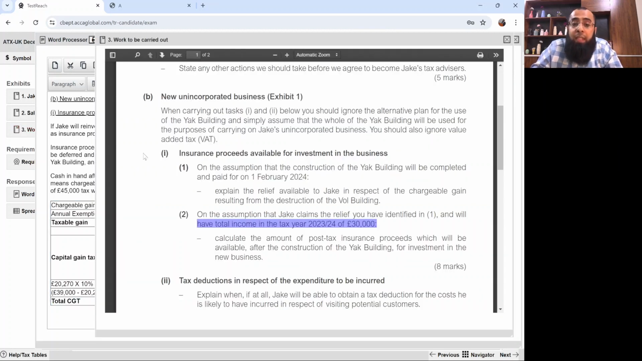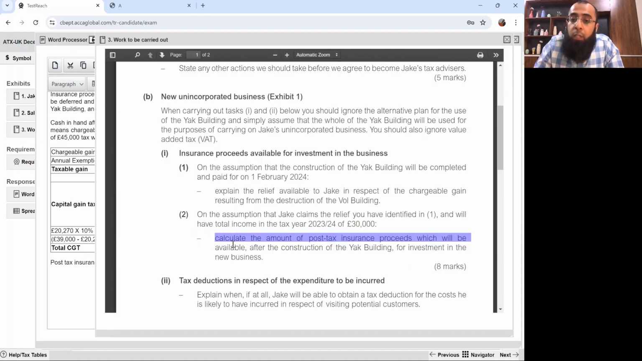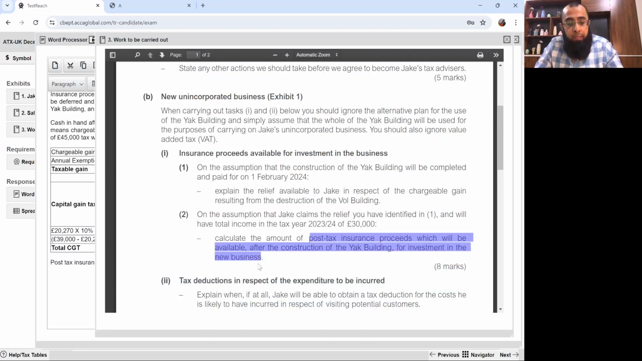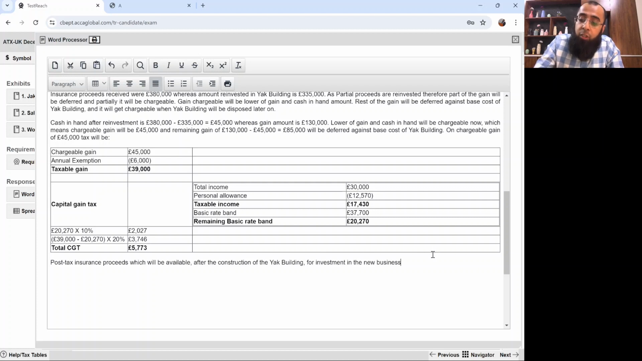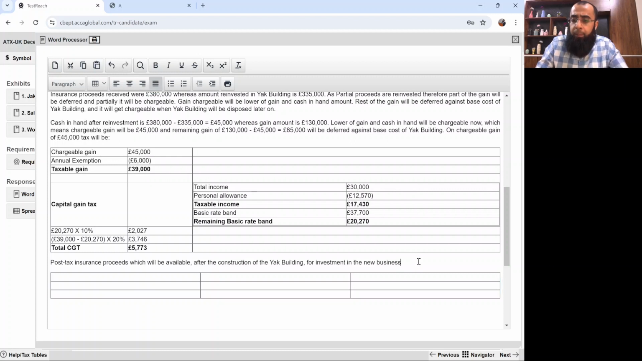Okay. Now, what he's asking: calculate the amount of post-tax insurance proceeds. Just use your mind. What he's asking is the post-tax insurance proceeds which will be available after the construction of the YAC building. Just copy this statement here: post-tax insurance proceeds which will be available after the construction of the YAC building for the investment in new business. Very easy.